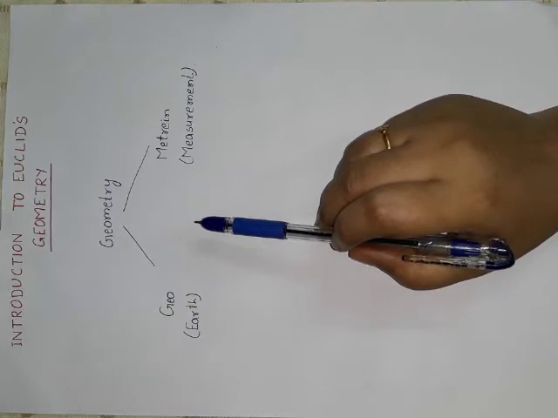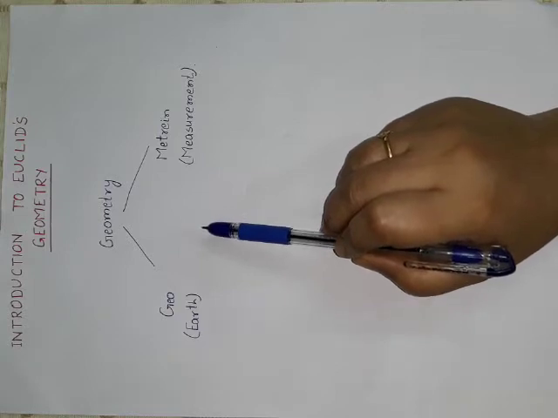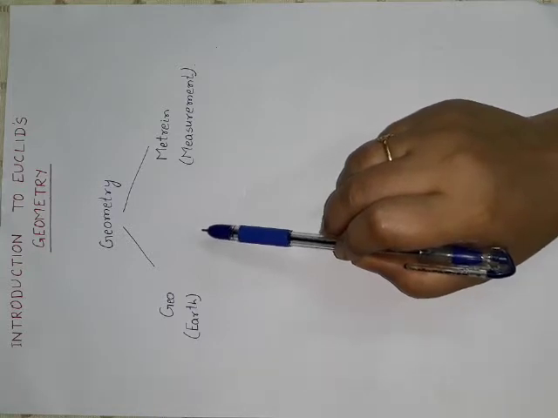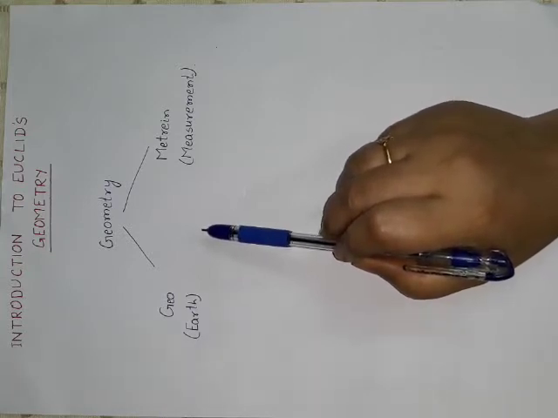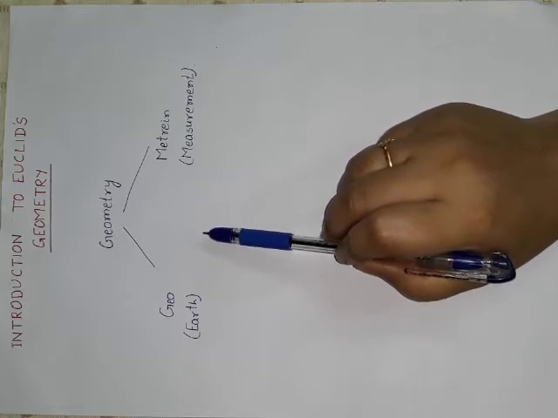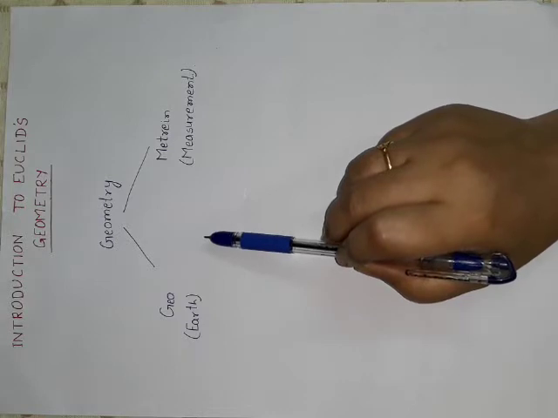After that, there were so many Greek mathematicians who worked on it. One of them was Thales. Thales has given us a number of theorems. In his time, there was a student of Thales, a very well-known mathematician, Pythagoras, who has given us so many theorems. His famous Pythagoras theorem we all know very well.